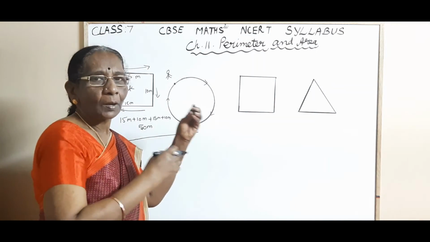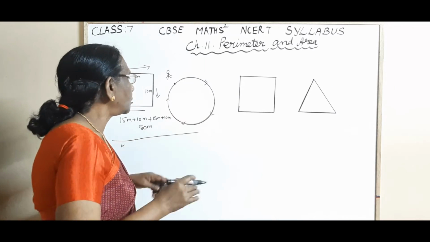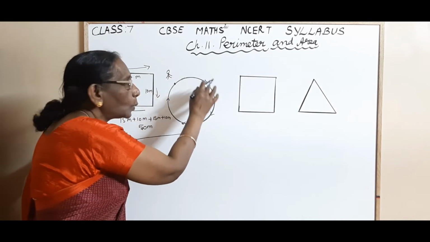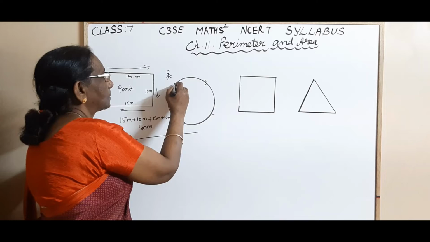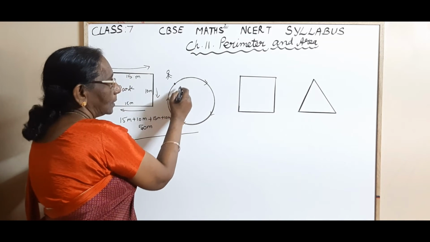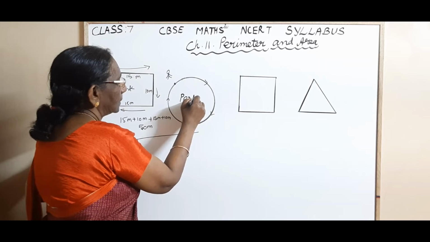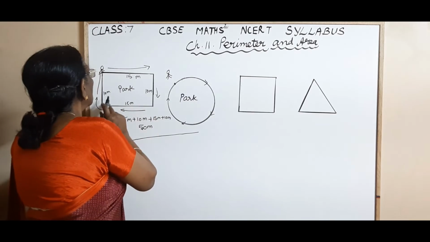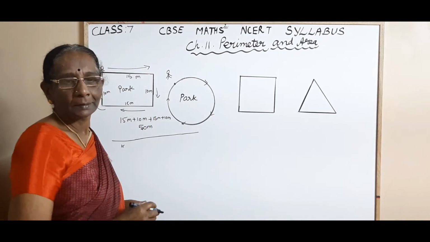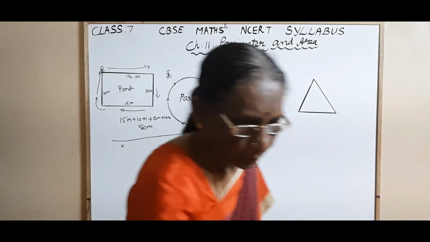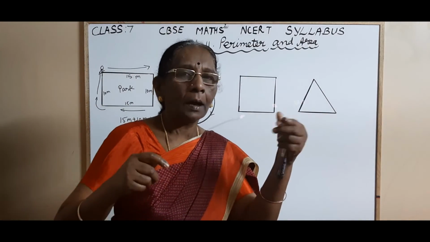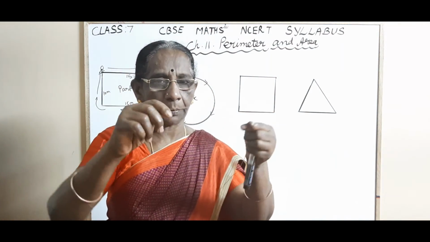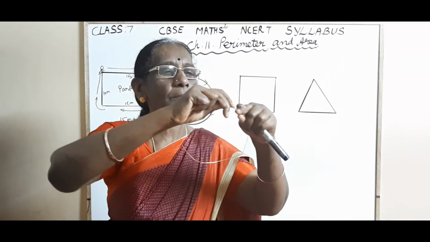It is the total length of the outer boundary, or the distance around the shape. So this boy is walking around this circular path. And this boy is walking along the rectangular path. And this represents the total length of the outer boundary of a closed shape. It can be a circular shape also.